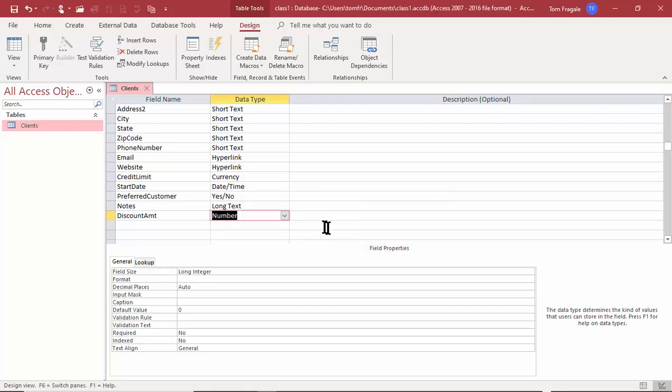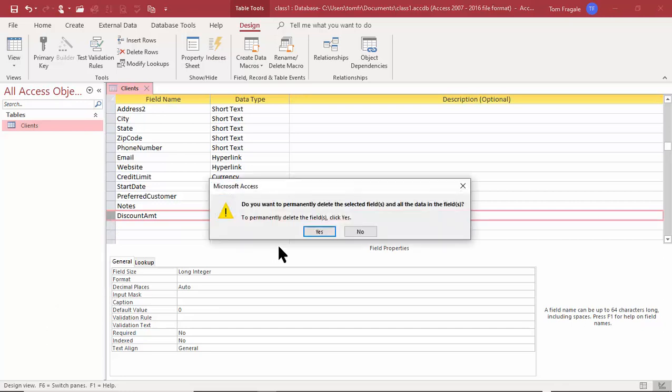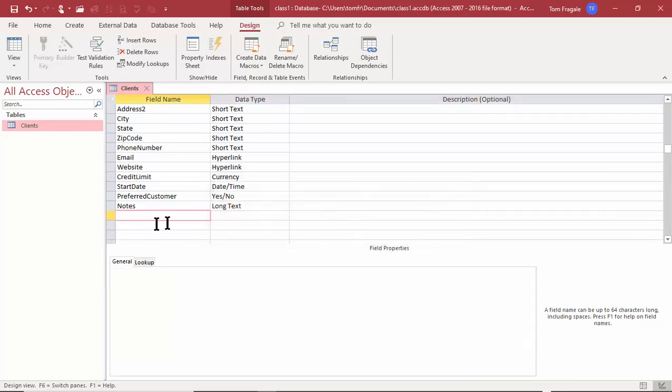And then in this case, oh, you know what? I probably need a new field there. So this is one of those cases where I'm going to delete that field. And I'm going to say yes to delete that. And now I'll make a new field. So I'll call that one discount amount again.